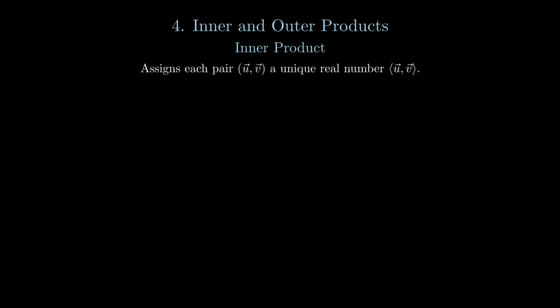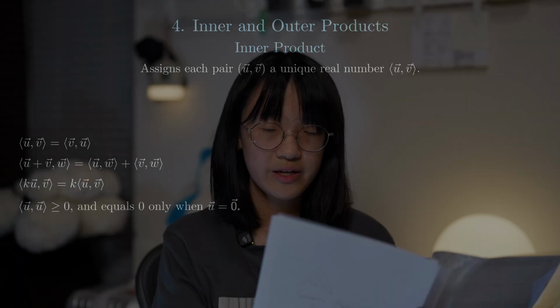In linear algebra, there is a general definition for inner product for all spaces. An inner product on a real linear space V is an operation which assigns to each pair of vectors U and V a unique real number that satisfies the following. Here comes the commutative law, distributive law, and we can take out the scalar k, and we have 0 or positive output. In geometric algebra, we have a very special definition for inner products.